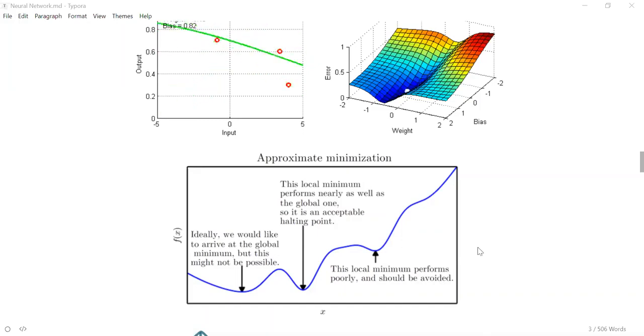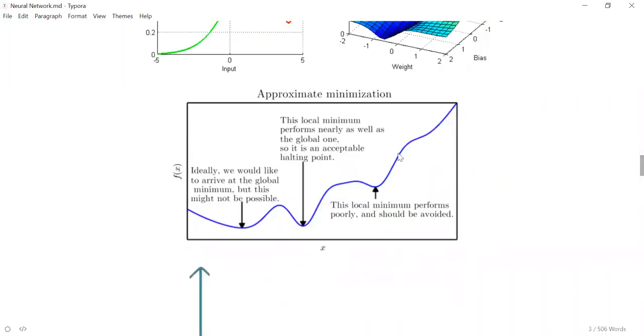So what we do is we start at a point like this. Say this is the loss curve, sort of. Loss can increase or decrease whenever you are changing the weights, and that is what you are doing as part of the training. You are trying to change the weights and see if the loss or error is increasing or not.